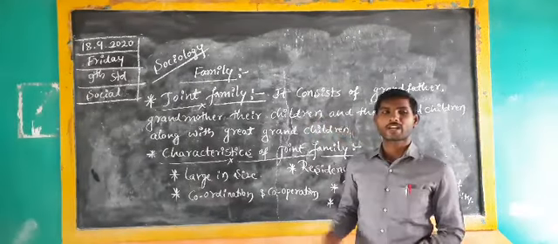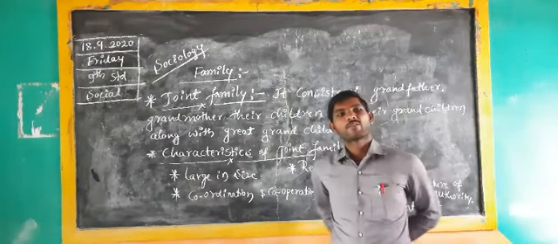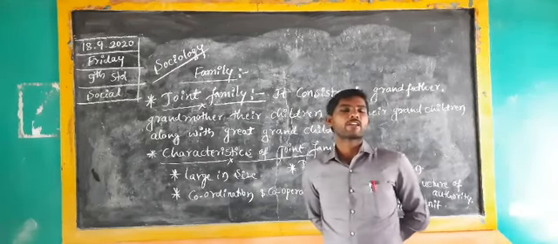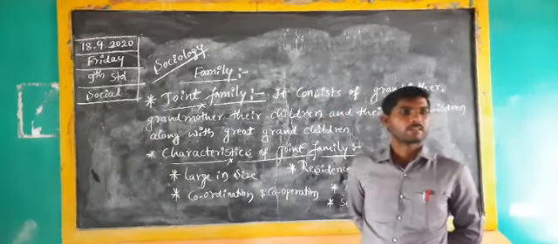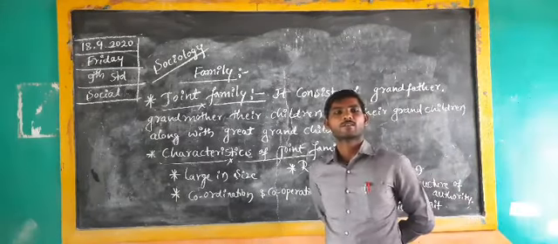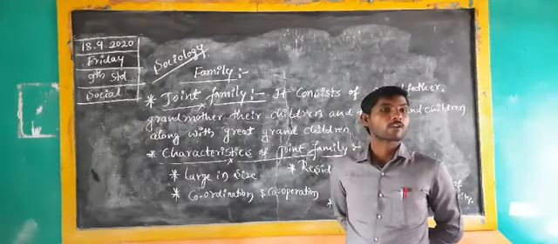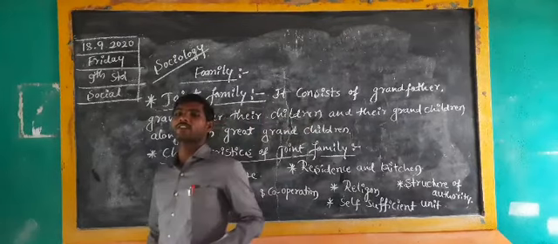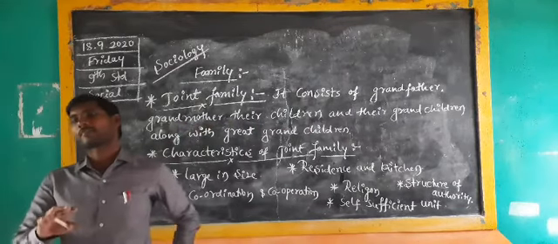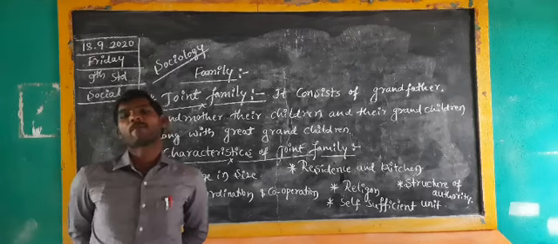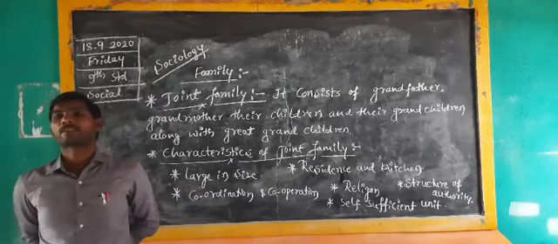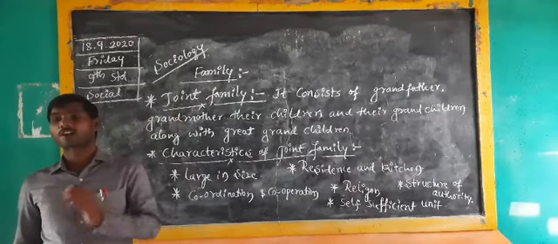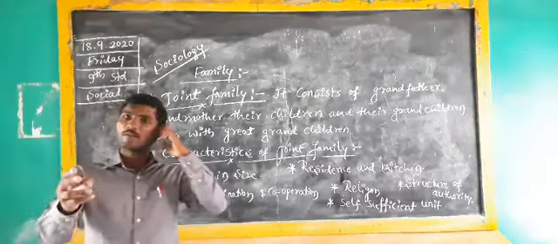Now we are in the ninth standard social study. In a previous class, we already understood about that. In sociology, the very first chapter is family. In the previous class, we learned the types of families. We already know there are three kinds of families: matriarchal family, patriarchal family, and modern nuclear family. In the modern nuclear family, silent future, these are all information we already learned in the previous class.